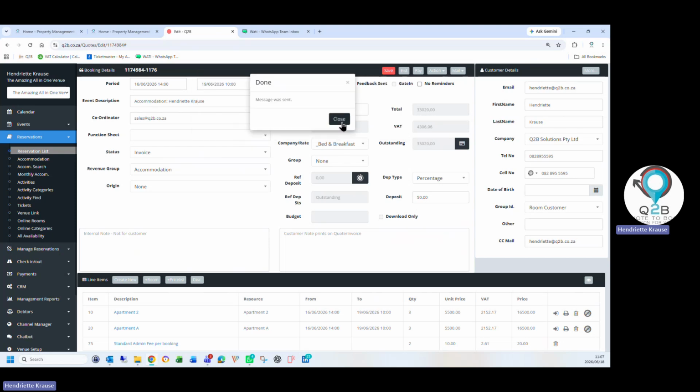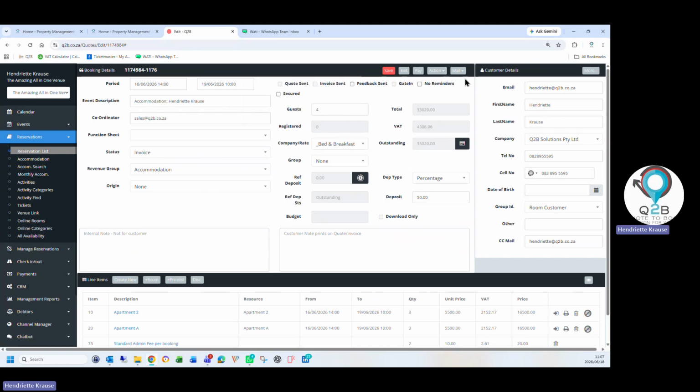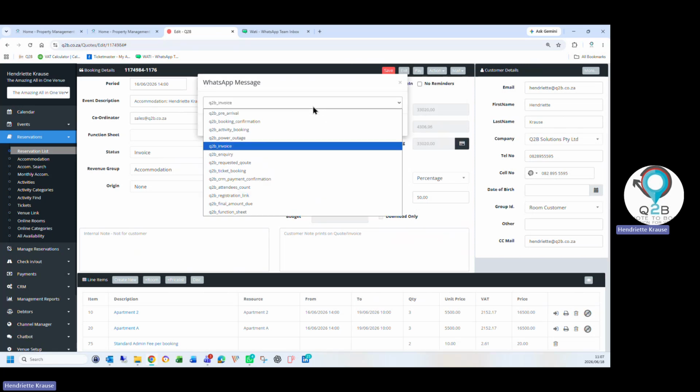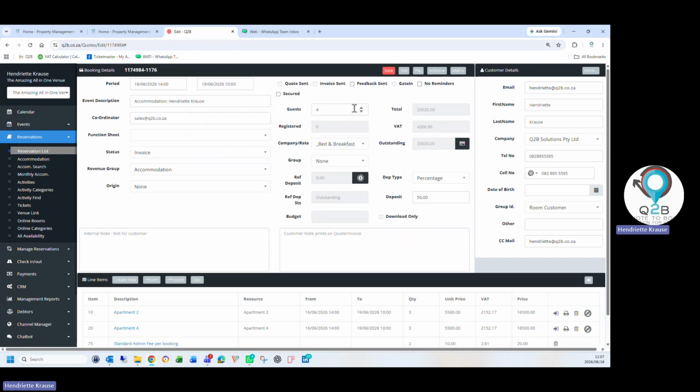As easy as that. You can also send a function sheet. You can send an RSVP link and the attendees list to a client directly out of your Q2B, and they will receive the WhatsApp. So that is in a booking.